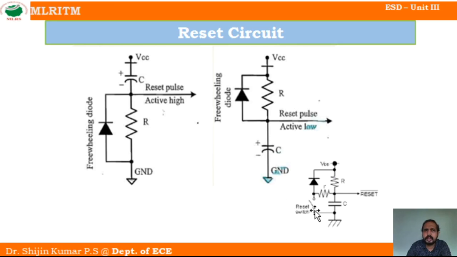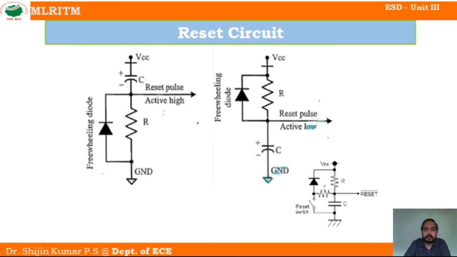What this circuit actually does is, when we press this switch, this capacitor will get charged, and when it completes charging, it will discharge through this R reset. So this is a circuit for active low, because here reset bar is there. Reset bar means active low. Then we will get an active low signal.